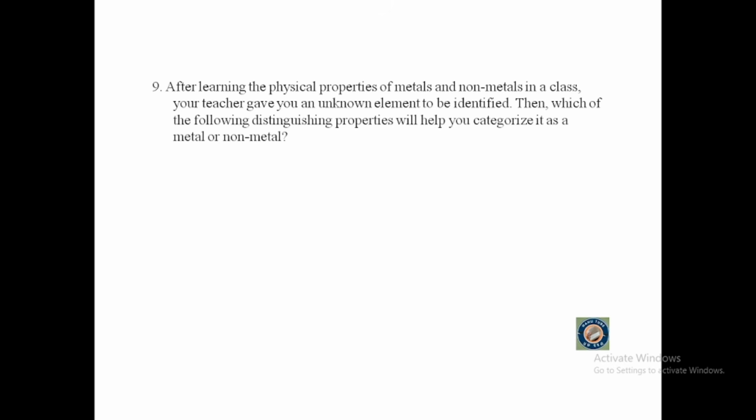Question number 9. After learning the physical properties of metals and non-metals in a class, your teacher gave you an unknown element to be identified. Then, which of the following distinguishing properties will help you categorize it as a metal or non-metal? A. Observation. B. Size. C. Testing. Or D. Density.